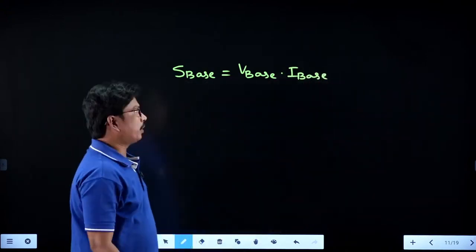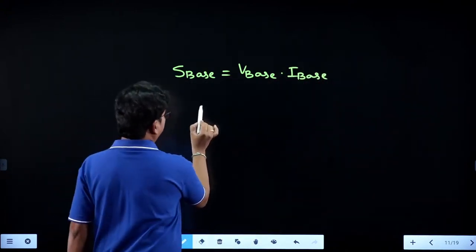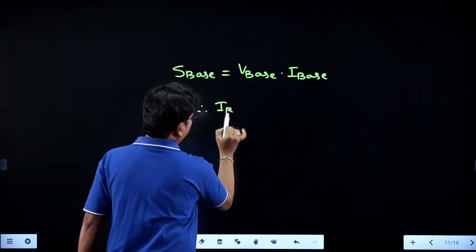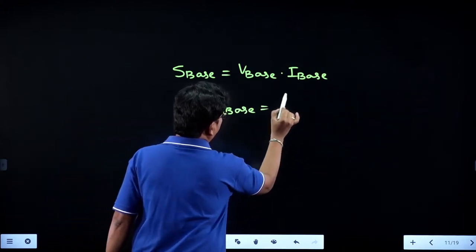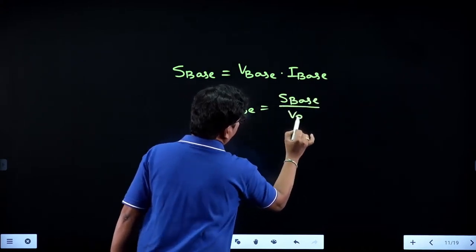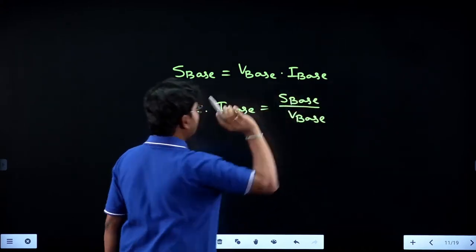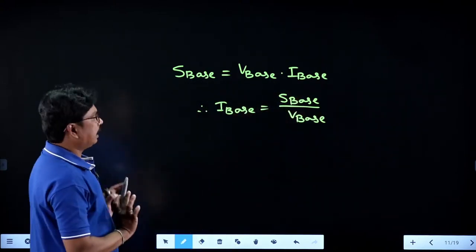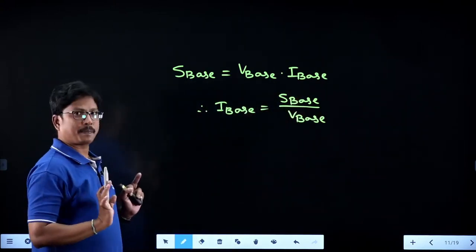Therefore, the I base value is equivalent to S base divided by V base. Like that you can calculate I base.